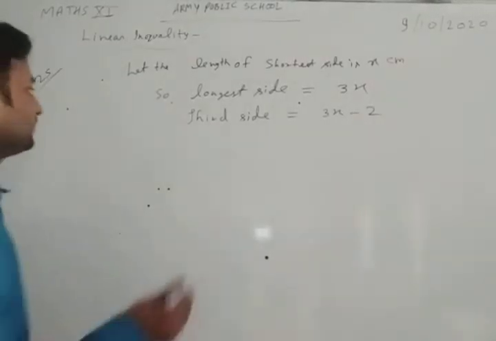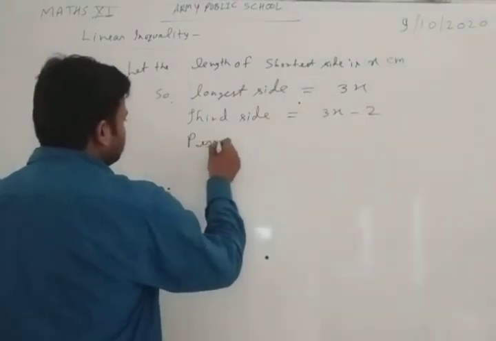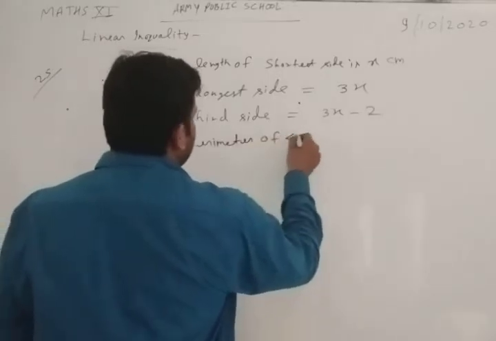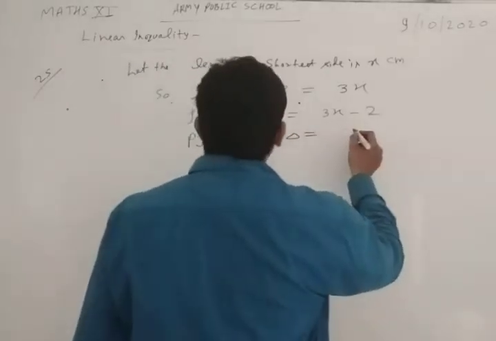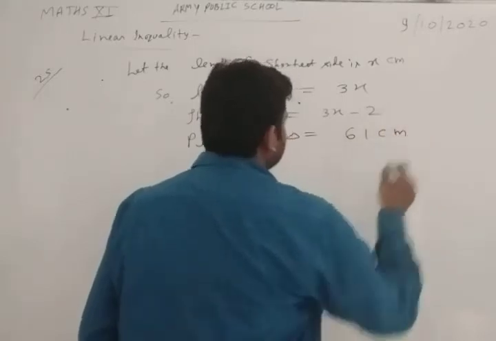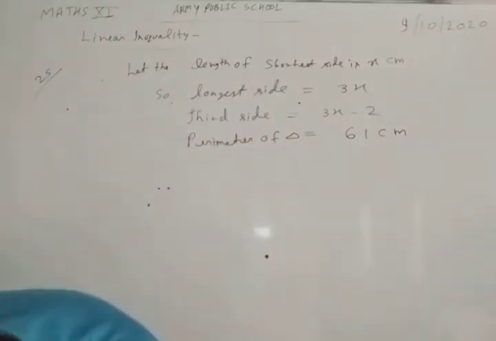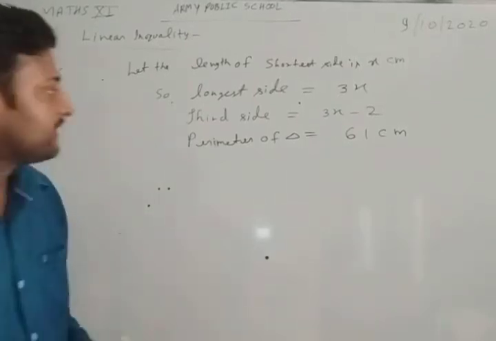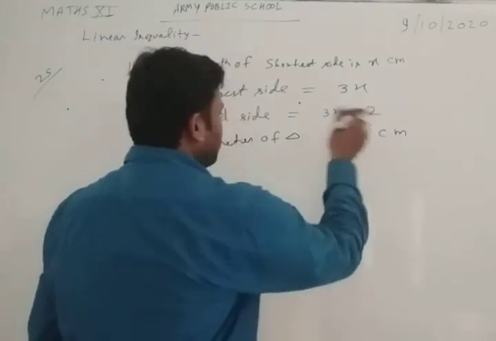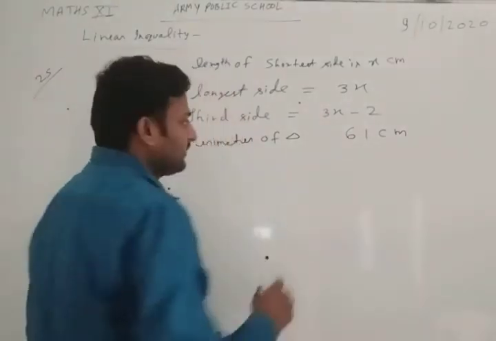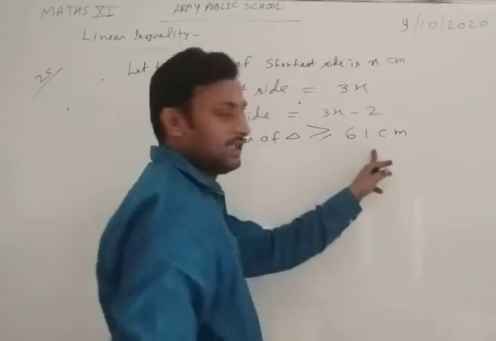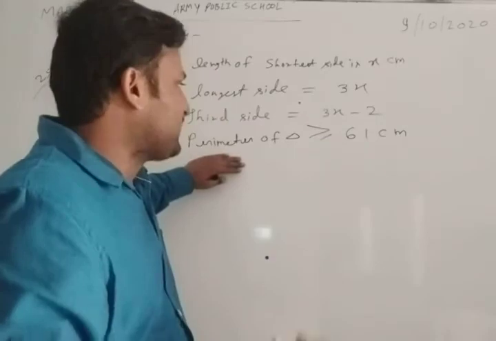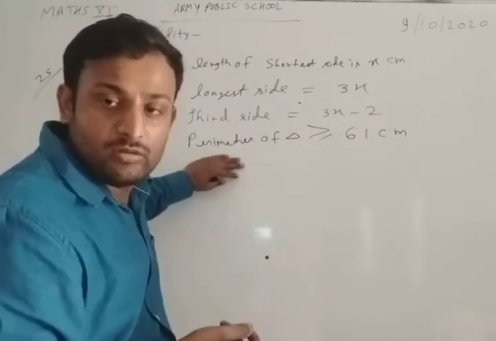If the perimeter of the triangle is 61 centimeter. Okay, perimeter of the triangle is at least 61 centimeter, not equal to, at least 61 centimeter. At least means minimum, right? Minimum 61 centimeter means its perimeter will be more than 61 also, but the